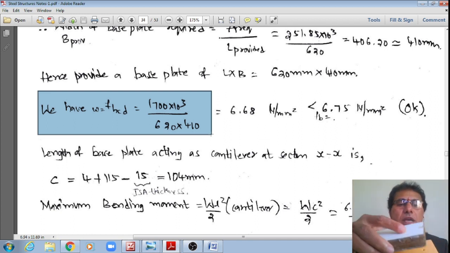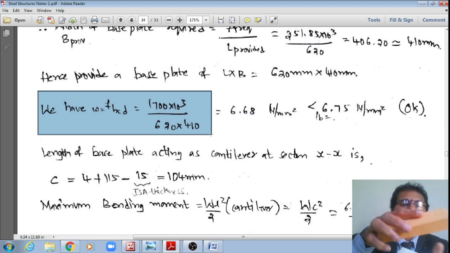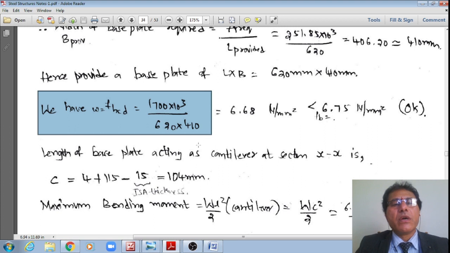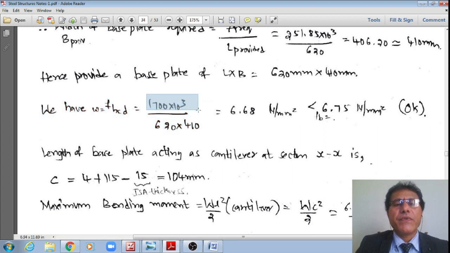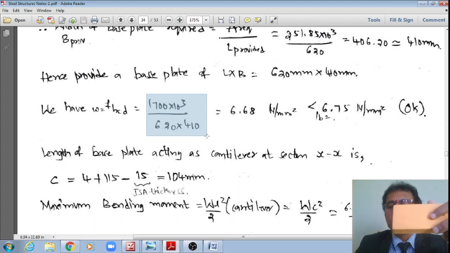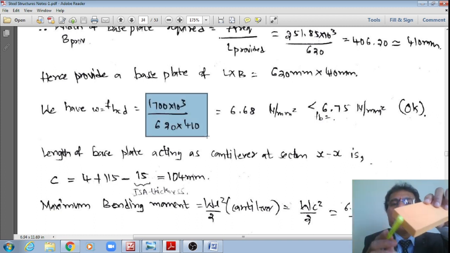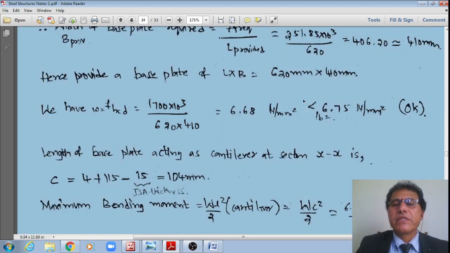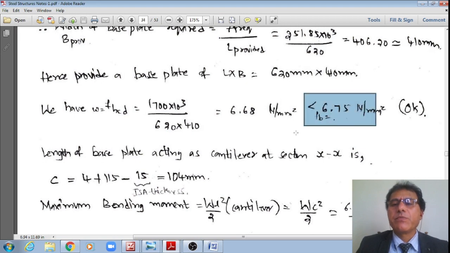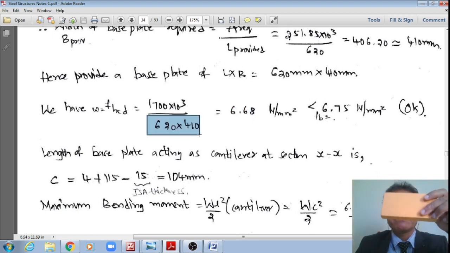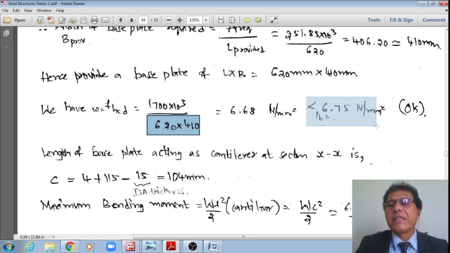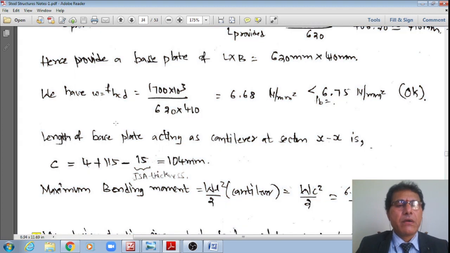On the concrete pedestal, right? This is a base plate, therefore this is a concrete pedestal. Hence the actual bearing pressure w is equal to the factored load, 1700 × 10^3, divided by the actual area provided, 620 by 410. Hence it now works out to 6.68 N/mm², which is much less than the permissible value of 6.75. Hence it is okay. If it is not okay, then obviously you need to increase the size of the base plate, so that this is less than the permissible value. Now I am okay in that check.